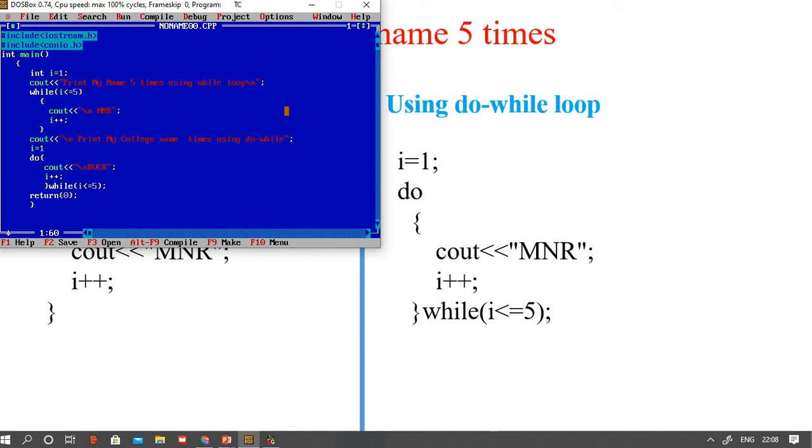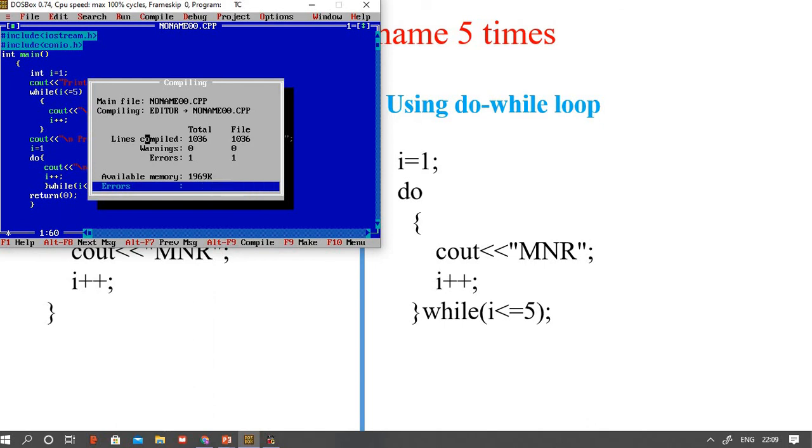I hope everyone understands my logic. I implemented both while loop and do while in the same program. The while loop prints MNR 5 times, the do while prints BVCR 5 times. Now I compile. How to compile? Alt C.